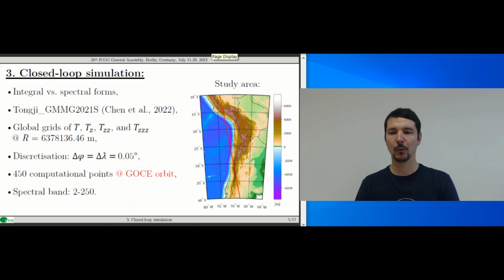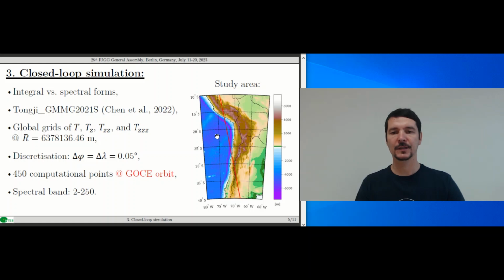From this model, we calculated global grids of the potential and of its radial derivatives at the mean sphere with the angular resolution of 0.05 degrees. The evaluation was performed at 450 computational points from the realistic orbit of the GOES satellite. Their position is indicated by the red dots in the figure.